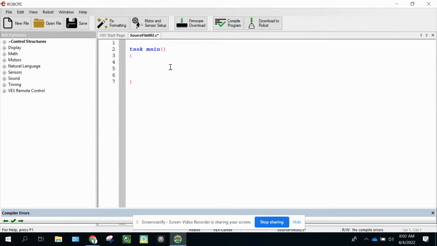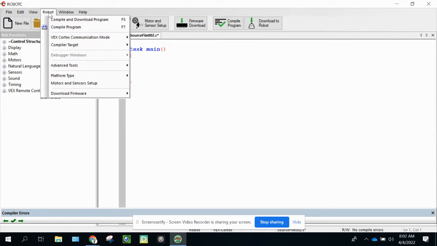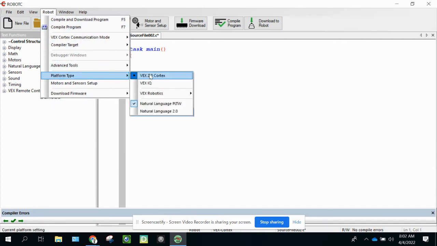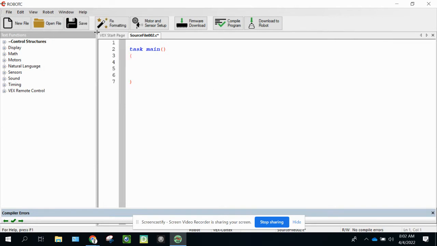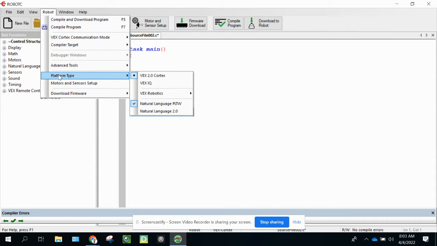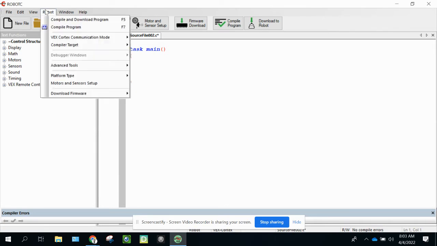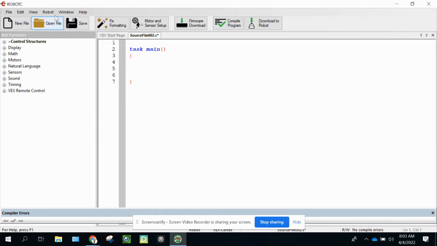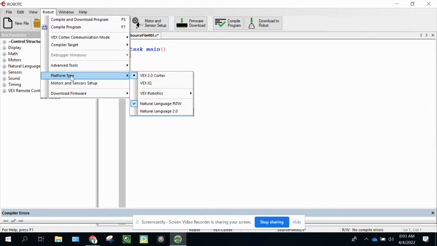And when you start a new file, you want to go to Robot. And the first thing you're going to do is go to Platform Type. And you want to make sure that under Robot that you have VEX 2.0 Cortex highlighted. And then once you have that highlighted, you want to go to Platform Type and make sure that Natural Language PLTW is also highlighted. You have to make sure that both of those are on for you not to get errors in your program.